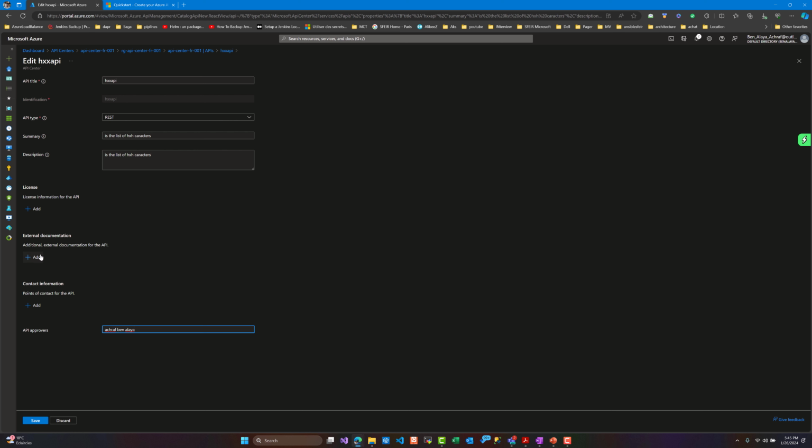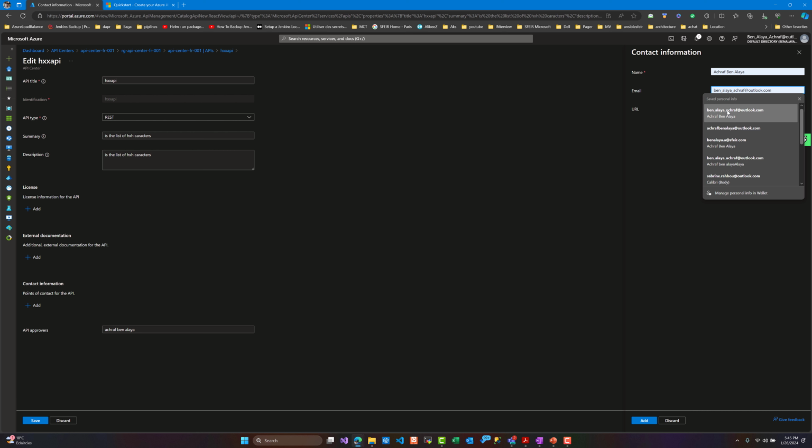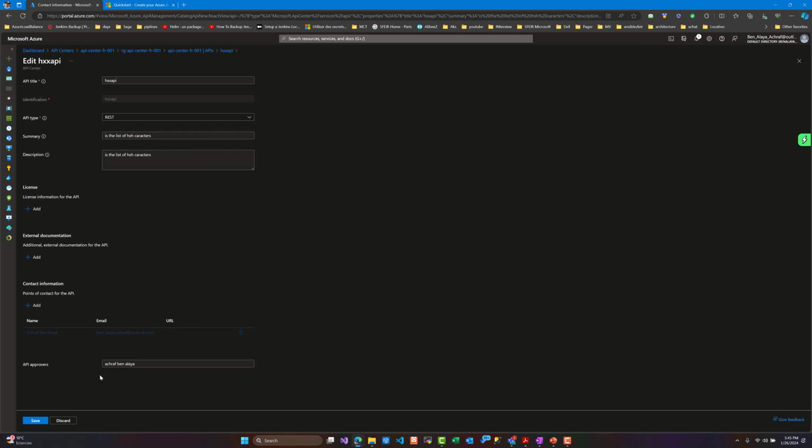For example, if I am going to use an API and I want to reach out to the person who is responsible for this API to get some information, we can set up the information: the email, the name, the URL of this contact. If we have a license for that API, we can also check the license of that application. You can set up an API approver. This person will allow us to use the API or not, and we should reach out to them.